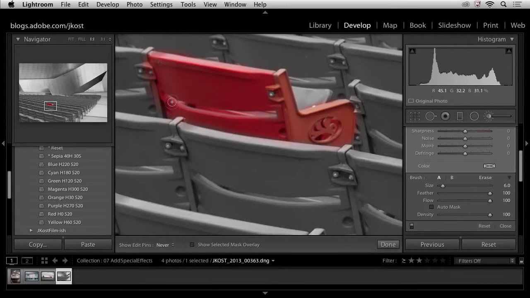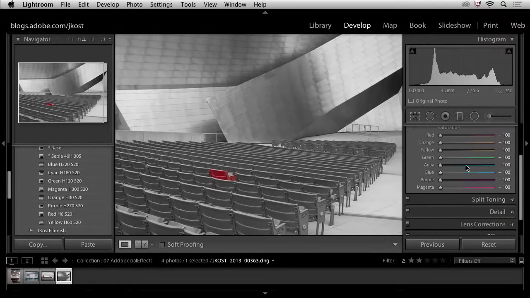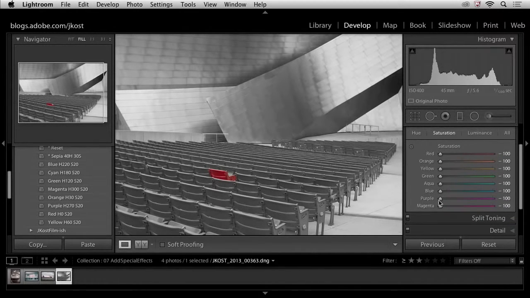And if I find some areas that I've painted that I shouldn't have, obviously I can come over here to my eraser, get a really small brush here, and just go in and refine those. And like I said, I could spend a little bit more time, but I think you get the idea. Instead of actually converting your image to grayscale, what we do instead is we use this HSL, we decrease the saturation in all of the color ranges, and then we go with our adjustment brush and just paint in the colors in the area that we want it.